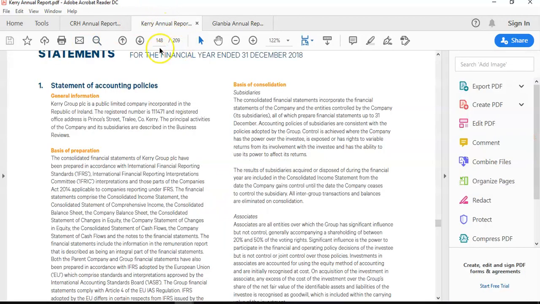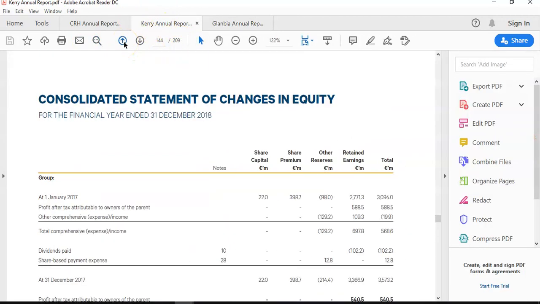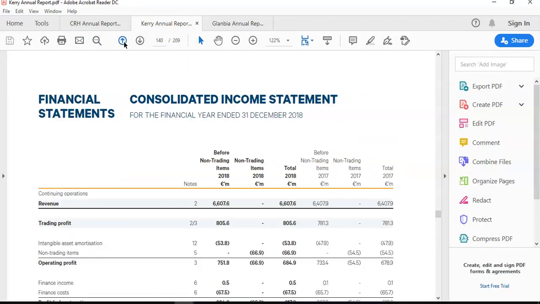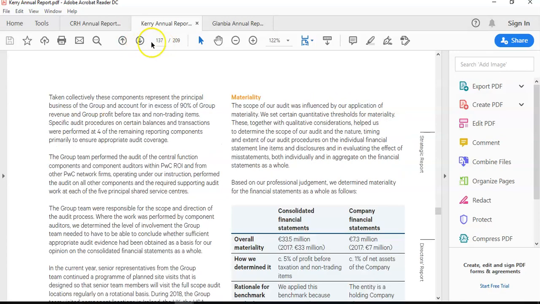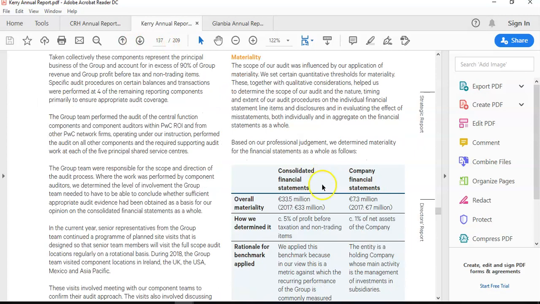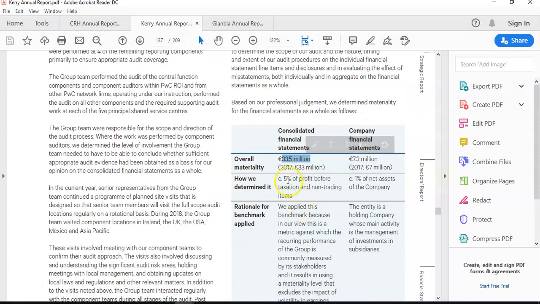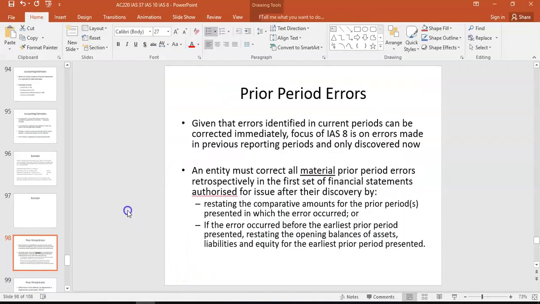Likewise, if you look at the Kerry Group and we go to their financial statements, before that there's always the auditor report. And we look at materiality here. You're told materiality here is about 33 million for the consolidated financial statements, which is about 5% of profit. So a similar benchmark for those as well. Depending on the size of the business will drive what materiality is.